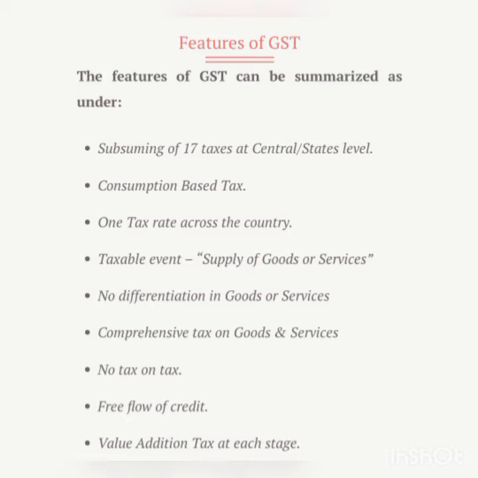GST is a comprehensive levy and collection of both goods and services at the same rate with the benefit of input tax credit or subtraction of value. Next point, the minimum number of rates of tax does not exceed 2. There is a scope for levy of cess, resale tax, additional tax, turnover tax, etc. There is no multiple levy of tax on goods and services such as sales tax, entry tax, octroi charges, entertainment tax or luxury tax, etc.